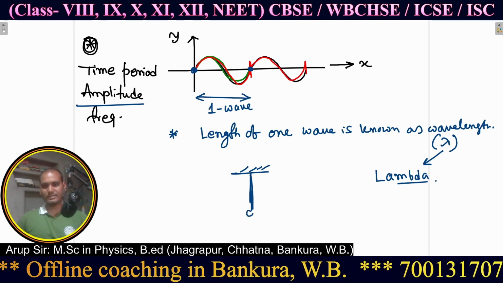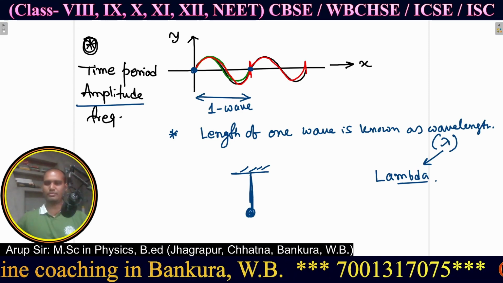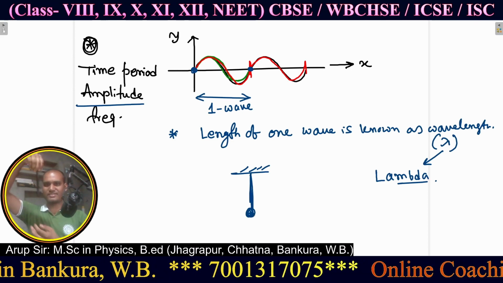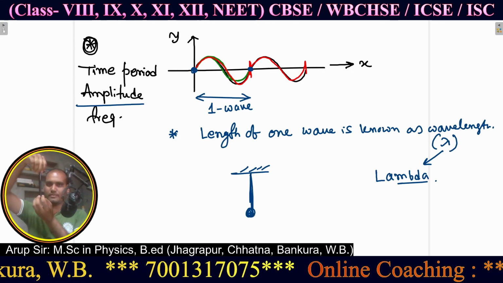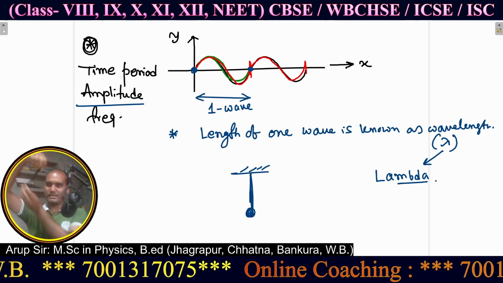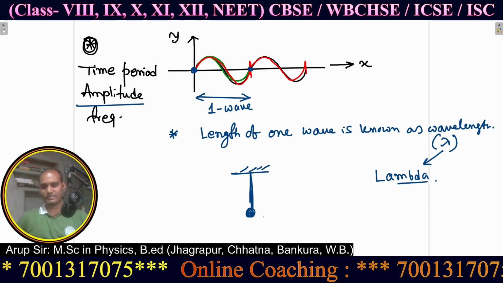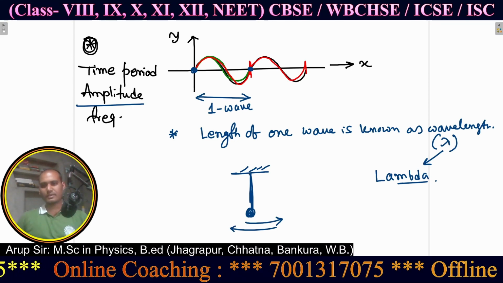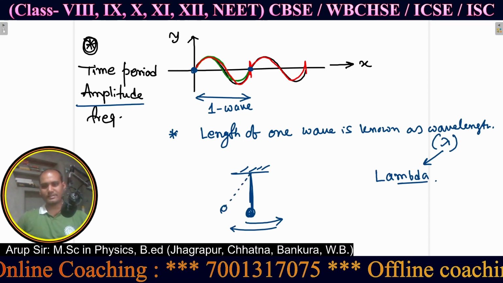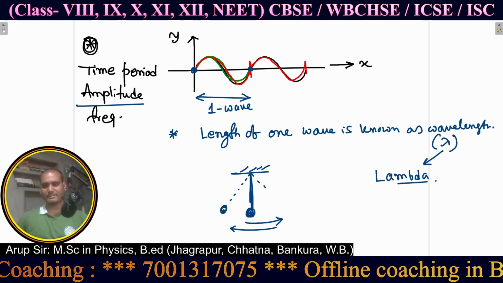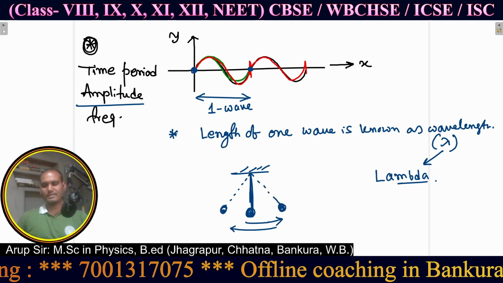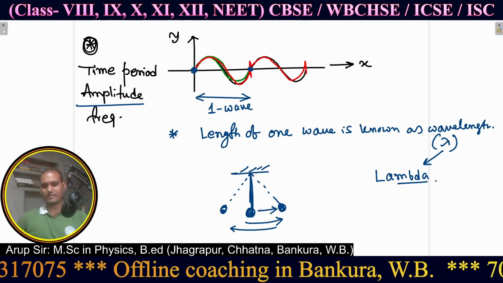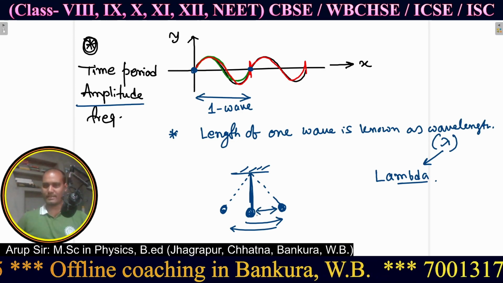Let us consider a bob or pendulum. You know a pendulum like this. This is a thread or a string. Here some kind of bob is present and it is oscillating like this. So this is a bob and it will oscillate like this. If on the left side it is going up to this, and on the right-hand side it is going up to this, then the maximum displacement from the mean position is known as amplitude.